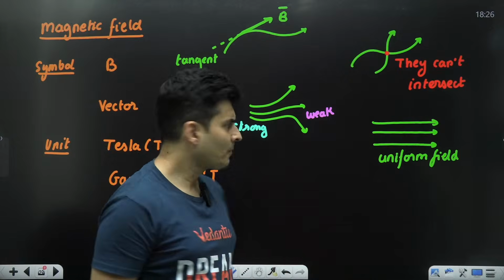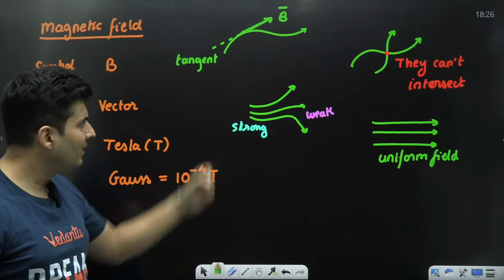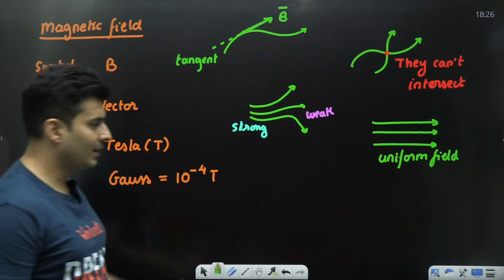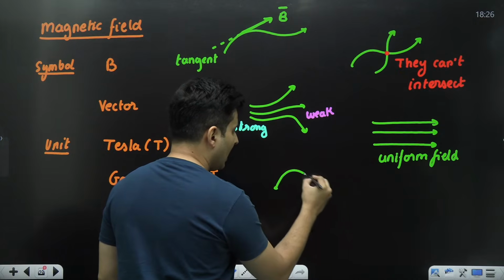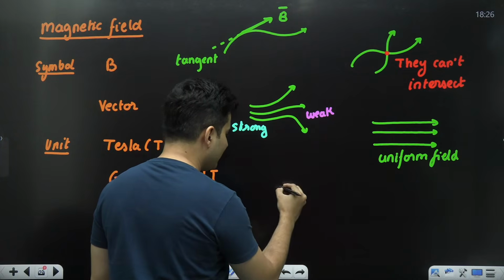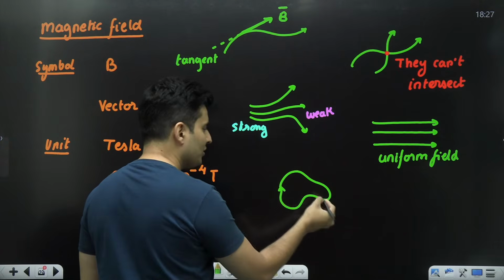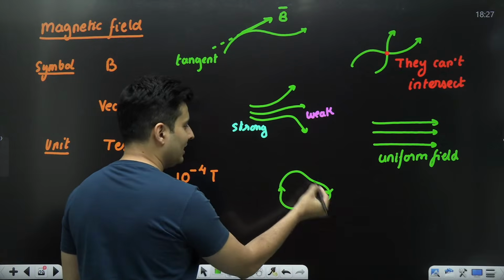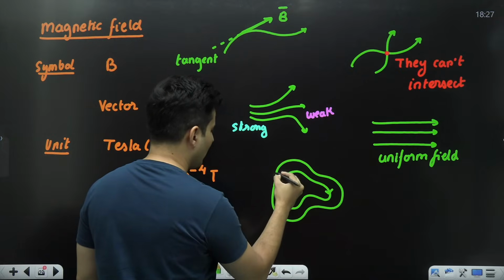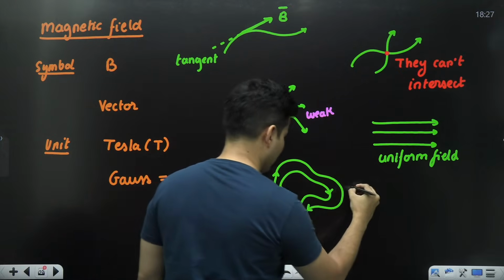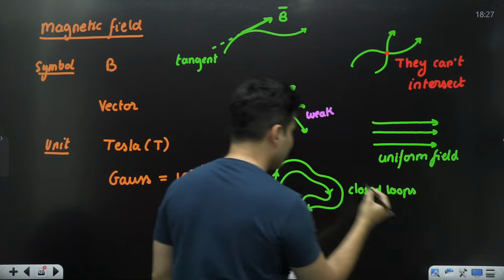But continue. Alright? There is one thing which is different, which is not there in electric field, and that is you will never see a magnetic field start and end somewhere. You will always see the magnetic field line wherever it started, it will end at the same point, meaning there is no start or no end. You can take anything as a starting or the ending point. So magnetic field lines, you will see they are always in the form of closed loops.